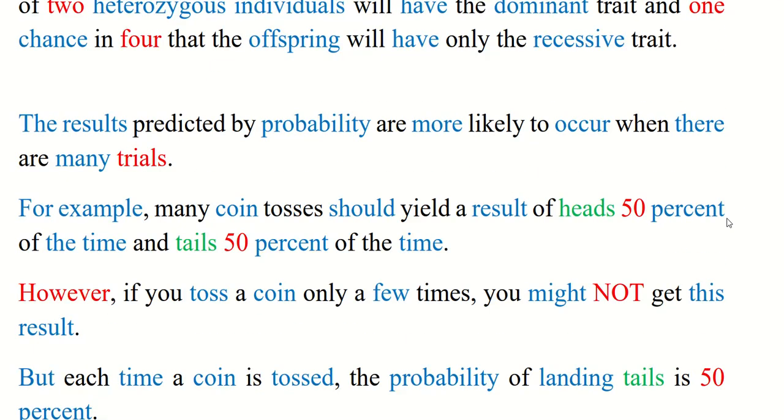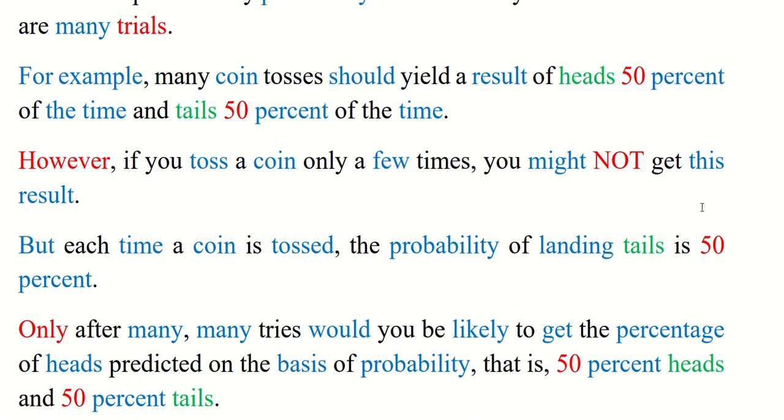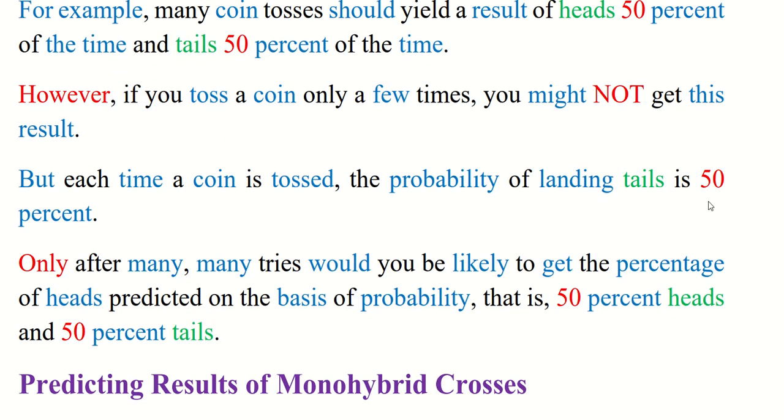The results predicted by probability are more likely to occur when there are many trials. For example, many coin tosses should yield a result of heads 50% of the time and tails 50% of the time. However, if you toss a coin only a few times, you might not get this result. But each time a coin is tossed, the probability of landing tails is 50%. Only after many tries would you be likely to get the percentages predicted on the basis of probability, that is 50% heads and 50% tails.